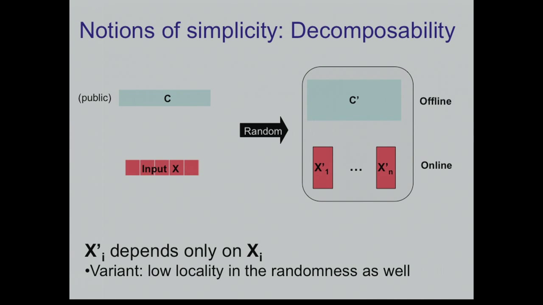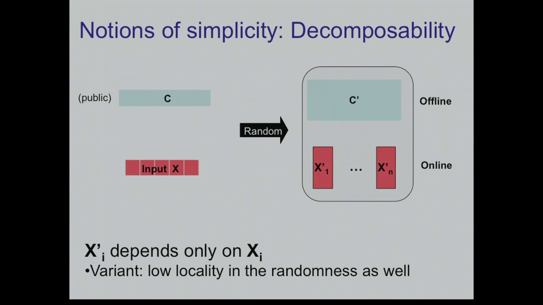The second notion of simplicity is decomposability. Okay, so here I'm requiring that this whole garbled input string can be partitioned into n blocks, such that each block depends on a single bit of the original string. So the ith block depends on xi. And again, you can think of x as a sequence of bits or a sequence of field elements. Okay, this makes sense.